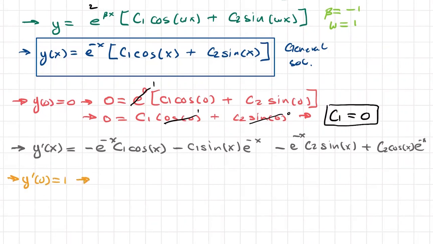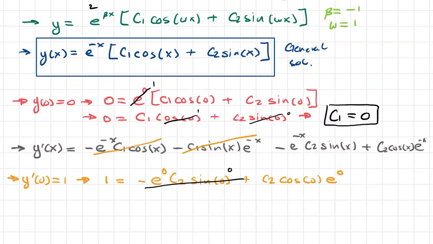We know that c1 is 0, so we can go ahead and cancel that one out and just be left with the remaining 2 terms, which will be 1 is equal to negative e to the 0 c2 times sine of 0 plus c2 cosine of 0 times e to the 0. And once again, we know that sine of 0 is just 0, so all of that goes to 0. Cosine of 0 is 1, e to the 0 is 1, and we're left then with c2 equals 1.